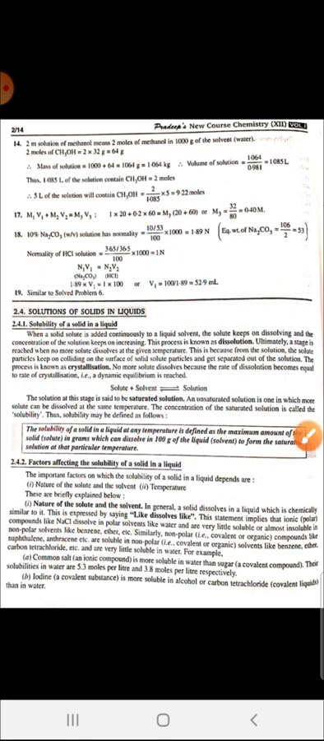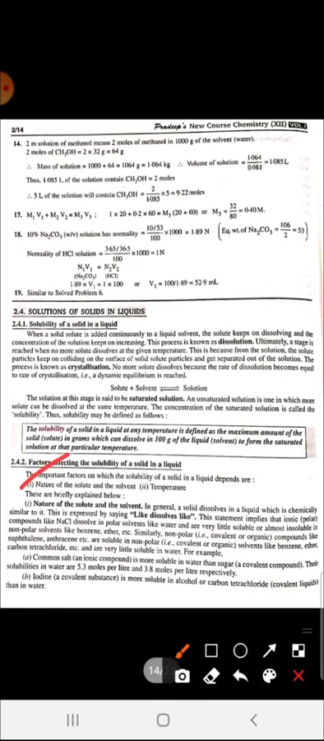Next point: factors affecting the solubility of a solid in a liquid. So there are two factors on which solubility depends. First one is the nature of solute and solvent. Second one is temperature. Now, nature of the solute and the solvent. As you know, we humans talk to that particular person with whom our nature or our thinking is matched. If our thinking is not matched with the other person, we will not try to be in touch with him or her. We don't want to be in contact.